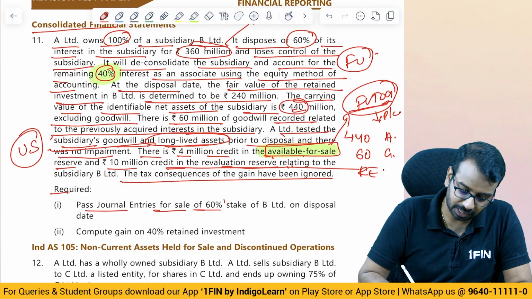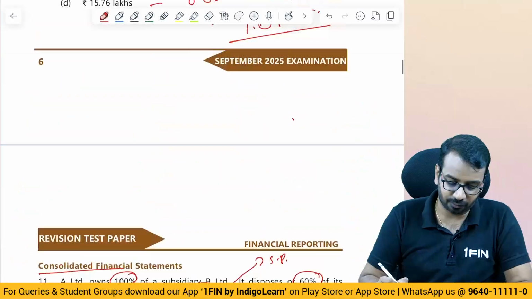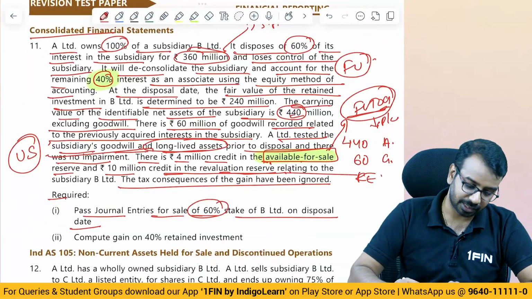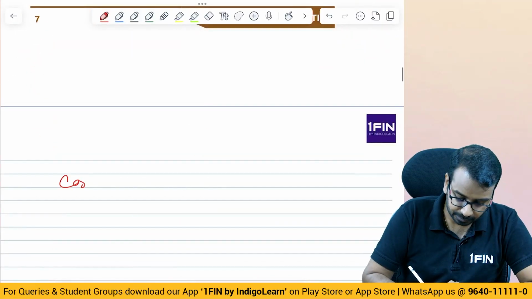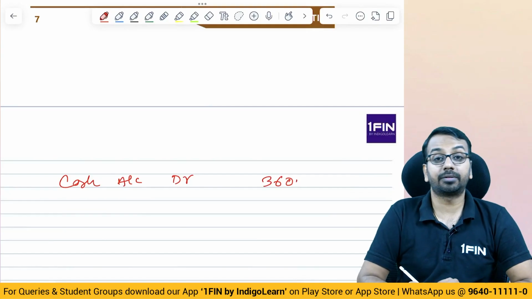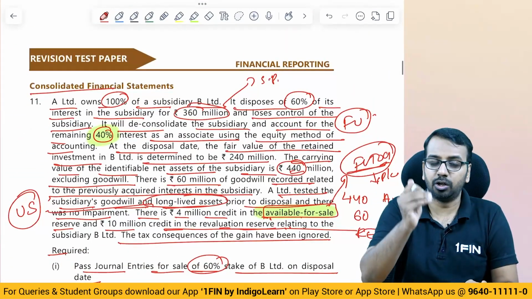Pass journal entries for sale of 60% stake in B Limited on the disposal date. Now this is the entry for 60% disposal of stake. Firstly, cash received. How much is the cash received? 360 million. So cash account debit 360 million. What will we de-recognize? It's our 100% subsidiary, so no NCI.